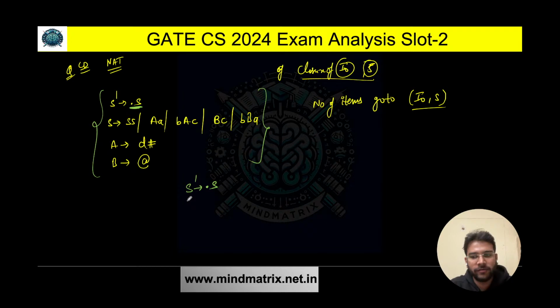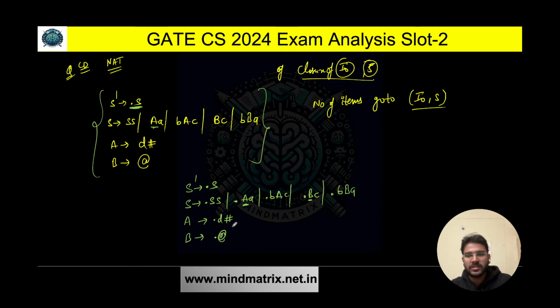We need to find the closure of S first. So we are going to have dot SS, and we are also going to have dot AA, dot BAC, dot BC, dot BBA. Similarly, we have the closure of A also, because we have a dot in front of A and in front of B. So we need to write dot D# here, and B derives dot @. Clear? So this is what we are going to get. Now this is the I0 state. Now we need to find the goto on S basically.